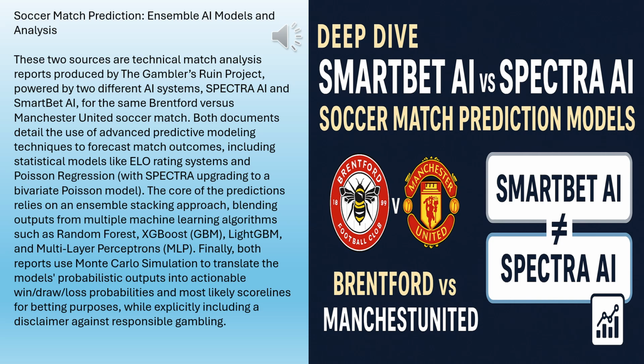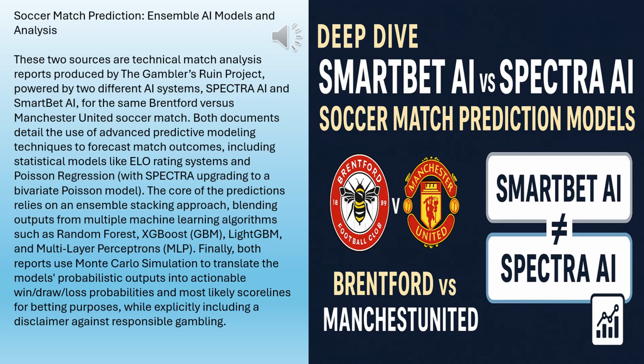That screams dominant away win. A predicted blowout, essentially. Now, Spectra, with the bivariate model and richer features, predicted home goals, 1.65. Predicted away goals, 1.41. Wow, that's completely different. From 3.55 down to 1.41 for United, that's over 2 goals wiped off the expectation. And it shifts the whole narrative. Spectra sees a tight, low-scoring match with maybe a slight edge to Brentford at home.